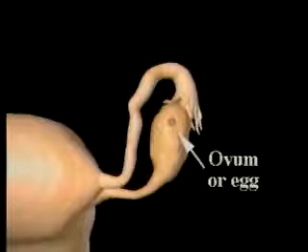The fallopian tubes are not attached to the ovaries, but are located in such a way that a newly matured and released egg can be easily moved into the tube by tiny cilia located at the end of the fallopian tubes. The egg travels slowly through the fallopian tube and into the uterus. If the egg is fertilized, then it will embed itself in the lining of the uterus and begin developing over the next 9 months. If it is not fertilized, it will eventually be eliminated from the body.